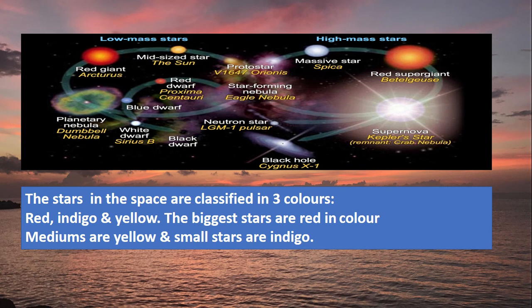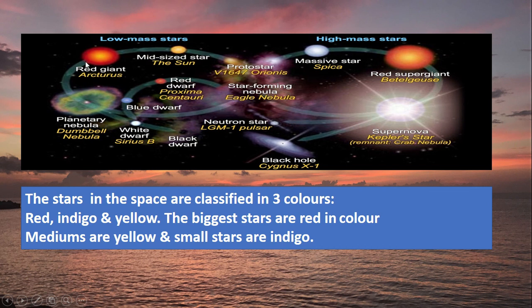The stars are seen twinkling and shining from the earth, and each of the stars is a mass of burning gas, and so it has light and heat. So planets and satellites have no light and heat of their own, but the stars have light and heat, and they can take part in nuclear reactions. The stars in space are classified into 3 colors, that is red, indigo and yellow. So this one is red, this one is yellow, and this is the indigo.